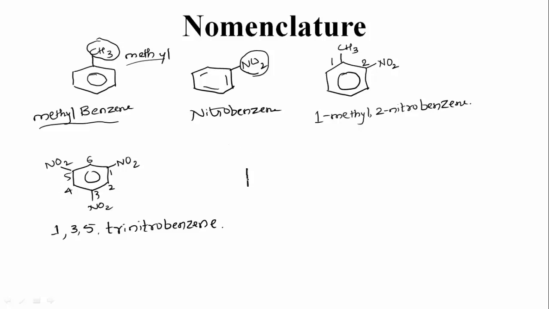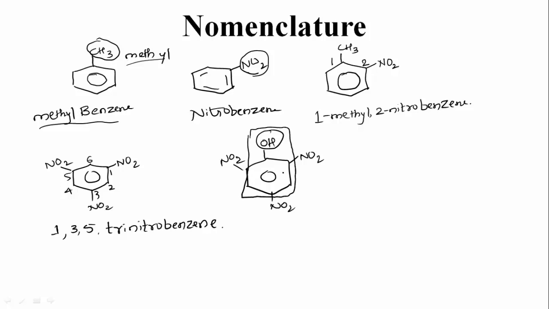Instead of this, if they give the compound in this manner, OH, NO2, NO2 and NO2, now what do we have to do? Here an OH group is there, that is a functional group, and to this benzene ring the OH group is attached. This compound is said to be phenol.